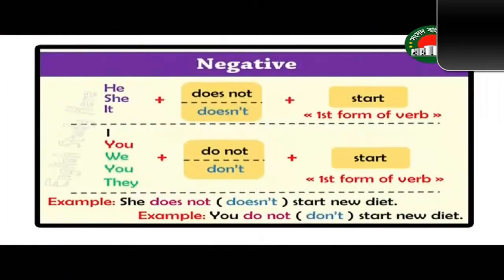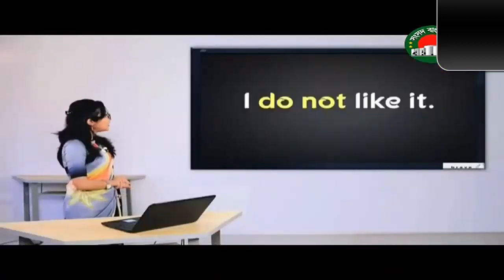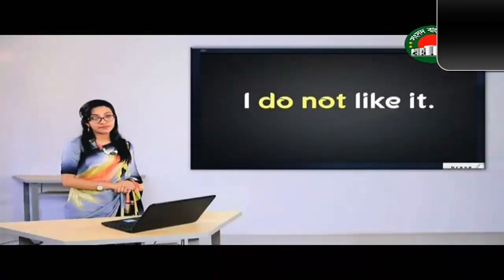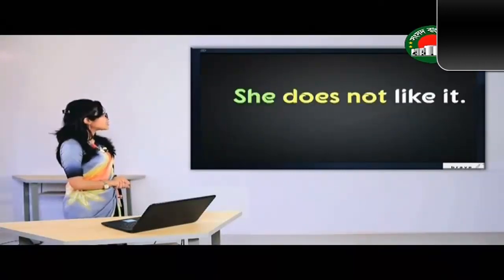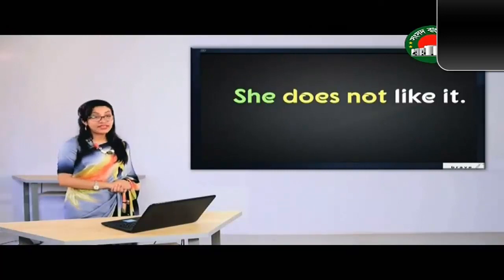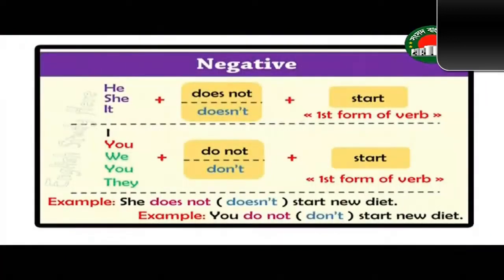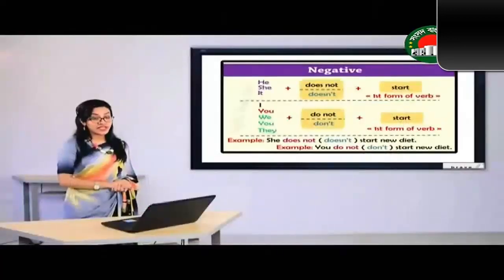The examples have been given here to clarify the thing. For example, I do not like it. Here, the subject is first person. She does not like it. In the bracket, I have shown you the contraction form. As I have said before, do not forget to use the apostrophe if you are using the contraction or short form.